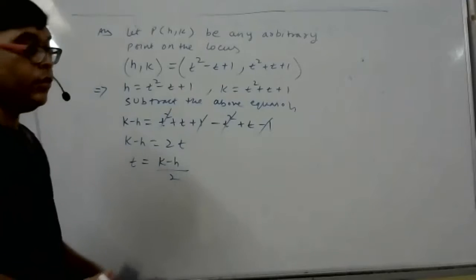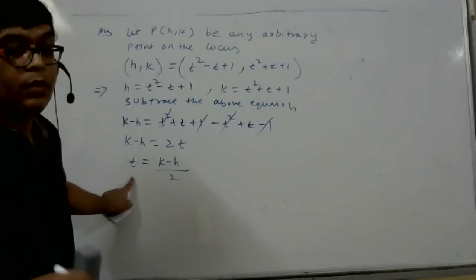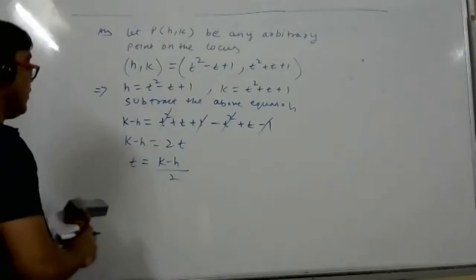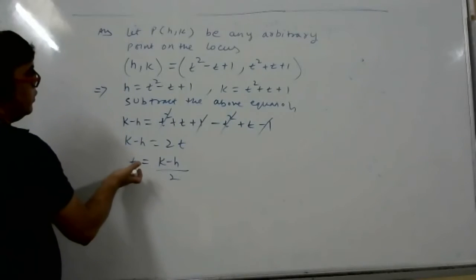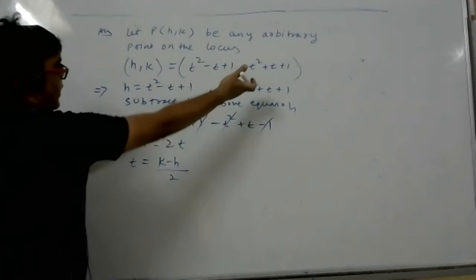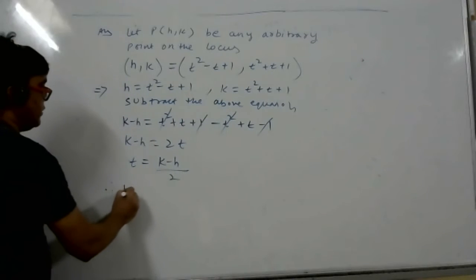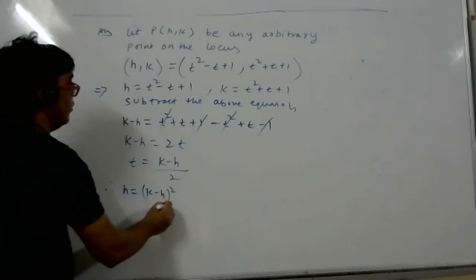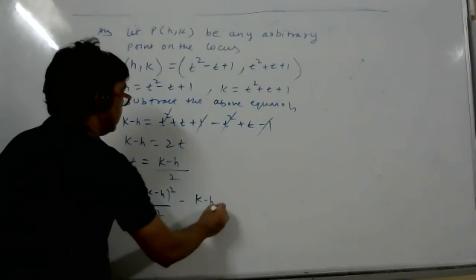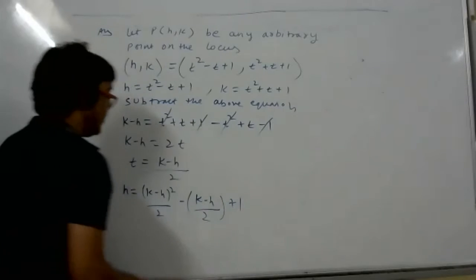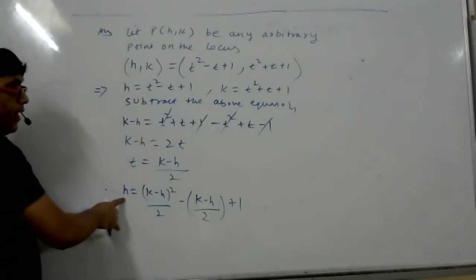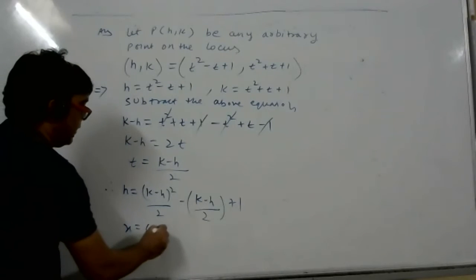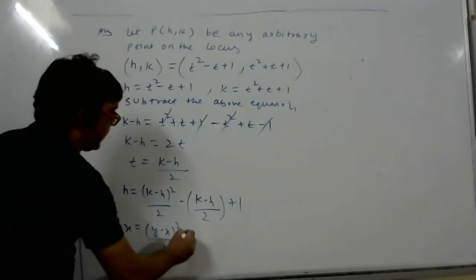What is our aim? To remove t. So what to do with t? How will it be removed? Sir, we can substitute in the first equation or second equation. Therefore, h is equal to, substitute here, (k minus h) whole square by 4 minus (k minus h) by 2 plus 1. What is the last step, student? Replace h by x and k by y. Sir, we can simplify, right? Yes, this is the answer. You can open the bracket and simplify yourself.